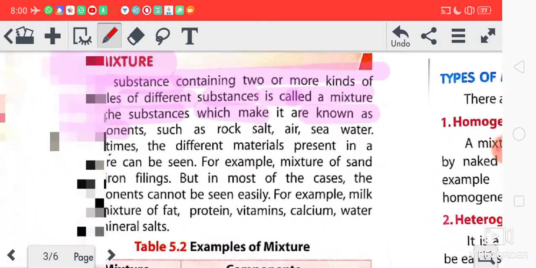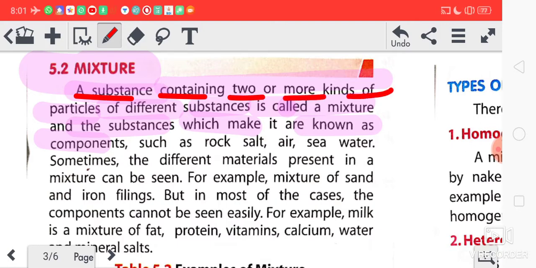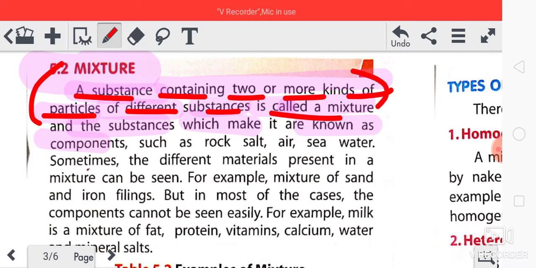What is a mixture? Once again, a substance containing two or more kinds of particles of different substances is called a mixture. So this is your definition of mixture. And what are the examples? Examples are rock, salt, air, seawater.